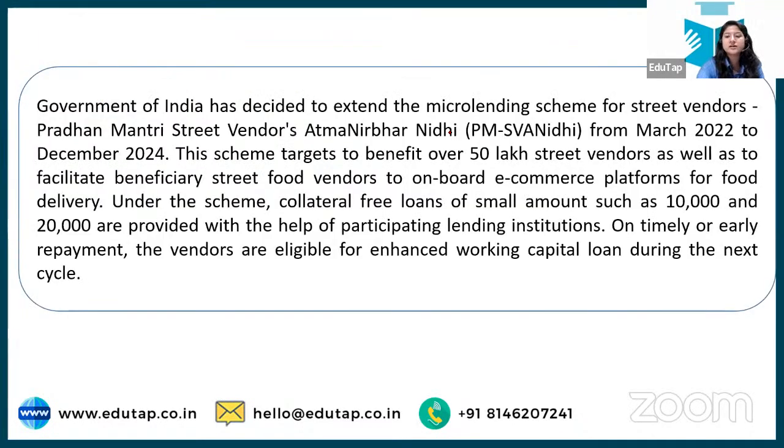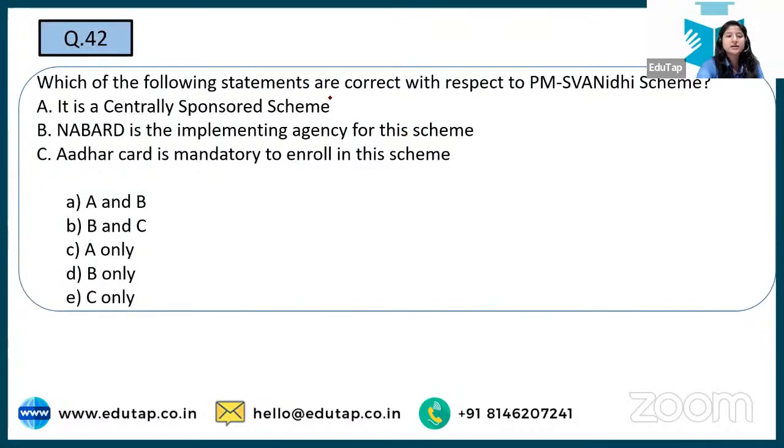Next, the first thing I looked at was this bracket, and it talks about PM SVANidhi. The next scheme is the Pradhan Mantri Street Vendor Atmanirbhar Nidhi initiative. You have to tell the correct statement regarding this. Is it centrally sponsored? NABARD is the implementing agency of this scheme, and Aadhaar card is mandatory to enroll in this scheme. You have to tell the correct answer. Waiting for the right answer.